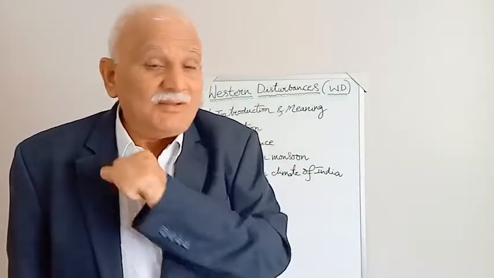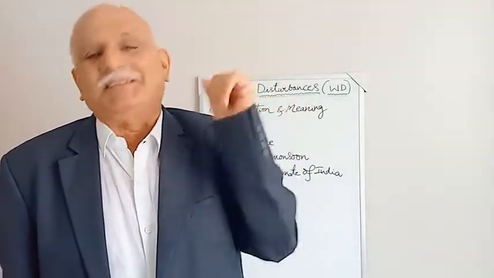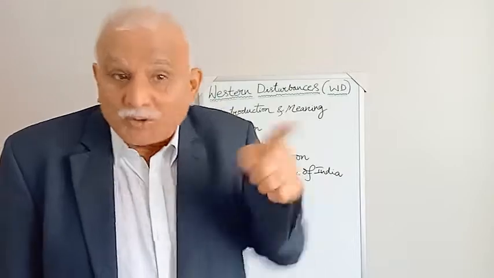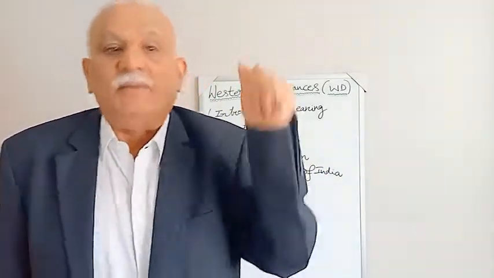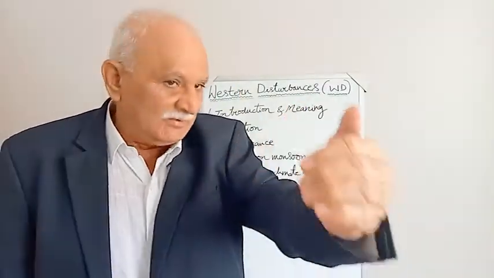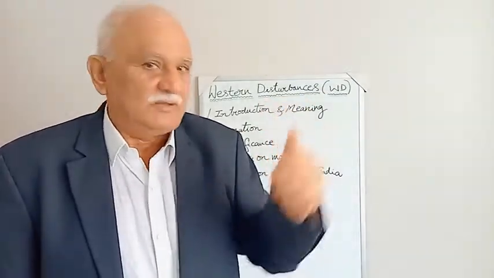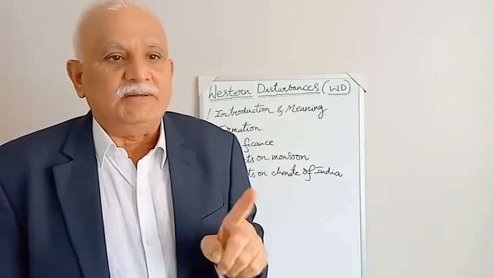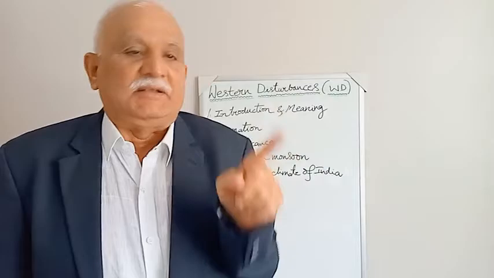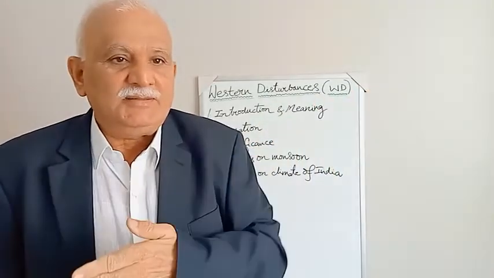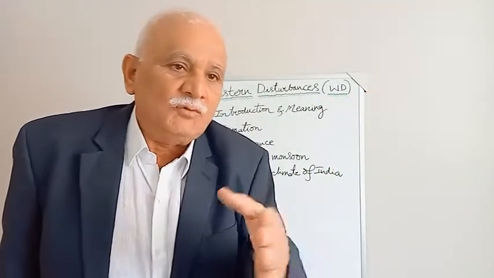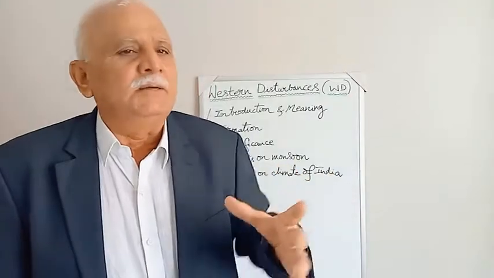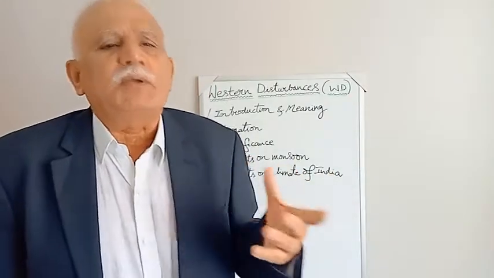Now, when the western disturbances occur during the winter season, in the post-monsoon period, western disturbances start occurring. Withdrawal of the southwest monsoon starts. Now here, the important thing is, when these two meet, western disturbances and the Indian monsoon withdrawal, they cause a copious amount of rain.